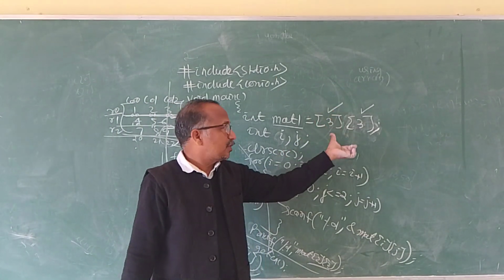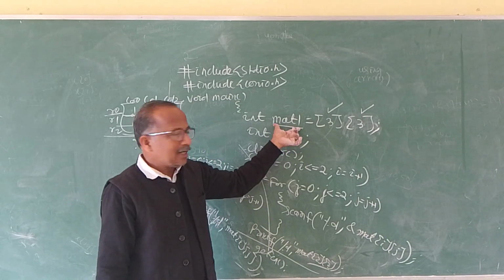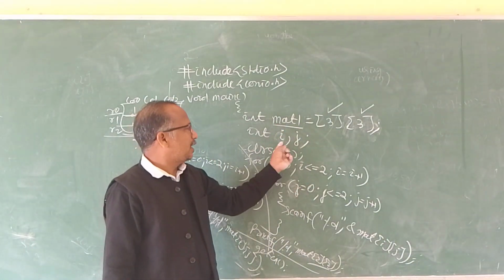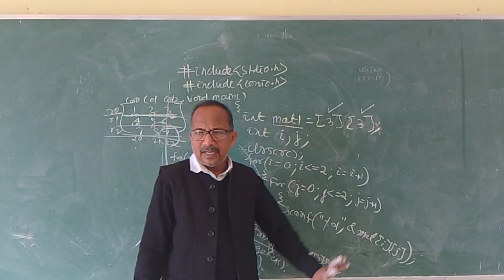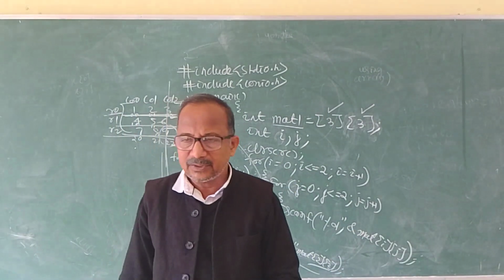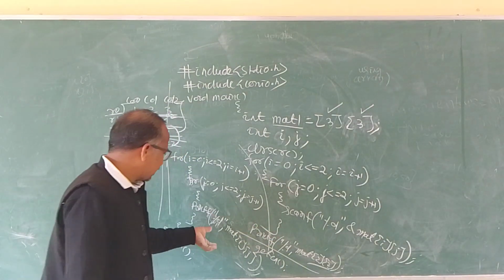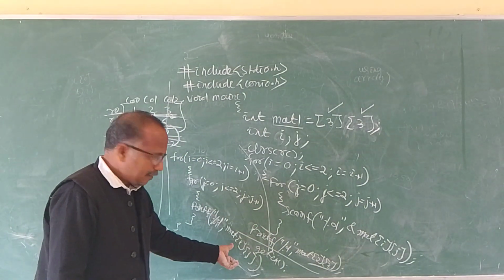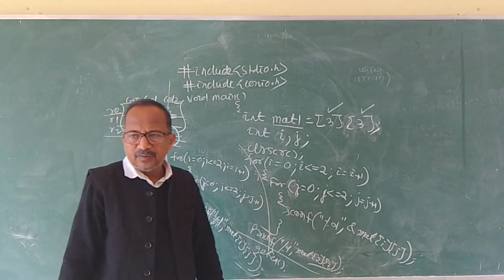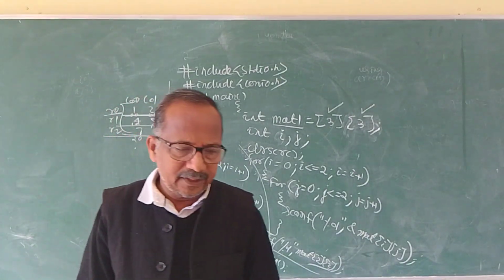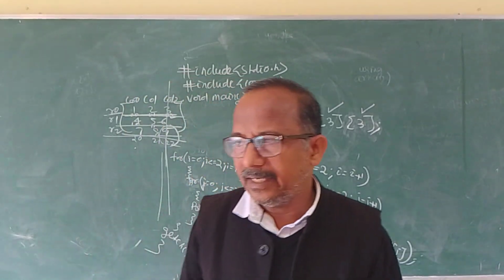9 consecutive memory locations are reserved for this mat1, and using the row index and column index, i and j, you can declare a variable and access it. Accessing means mat[i][j]. This is how the matrix is used. In the next class we will discuss the two-dimensional array in detail.